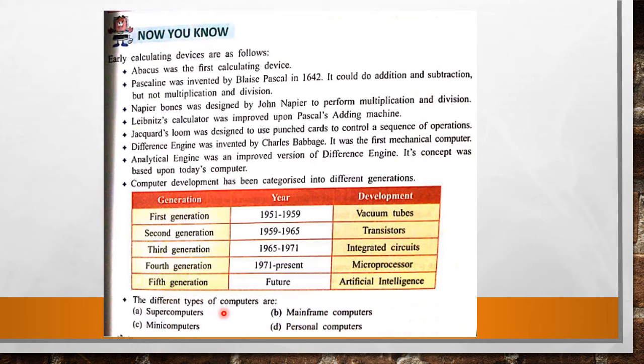The different types of computer. Here are the 4 different types of computer that we have already discussed in our reading portion. One is the supercomputer, then the mainframe computer, mini computer, and personal computers.